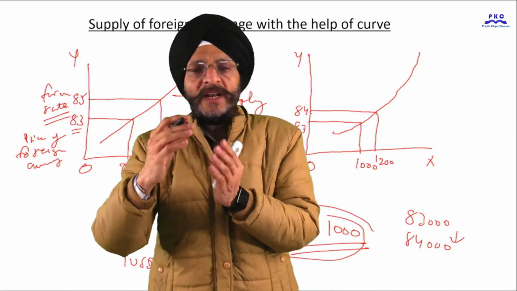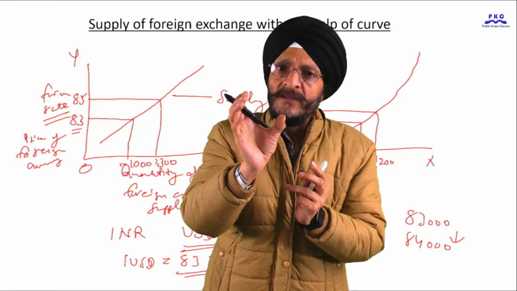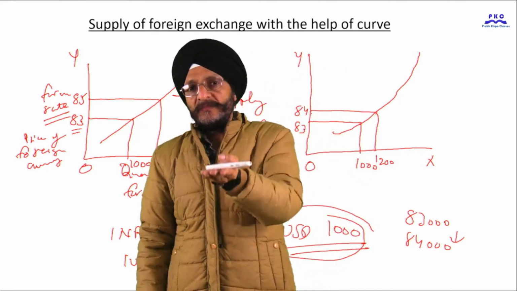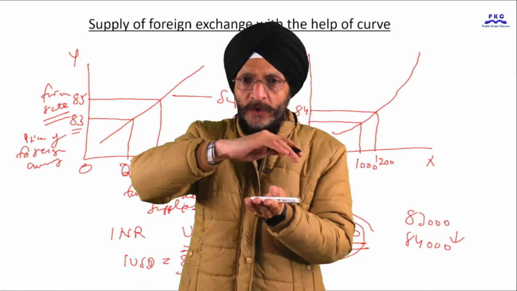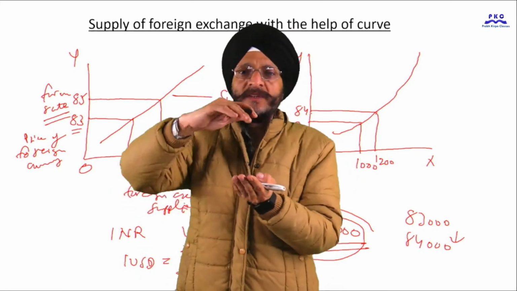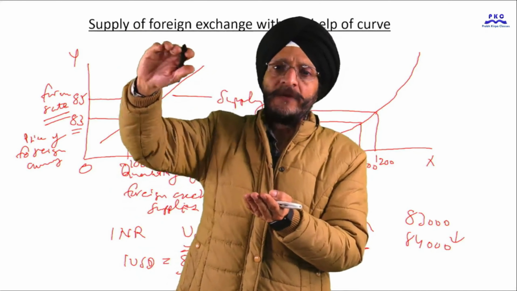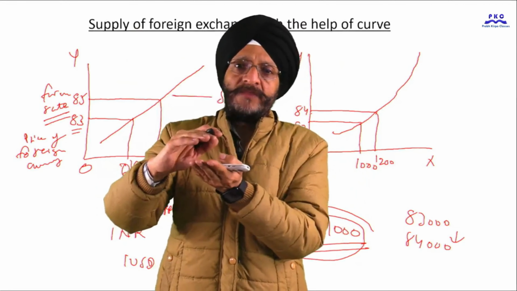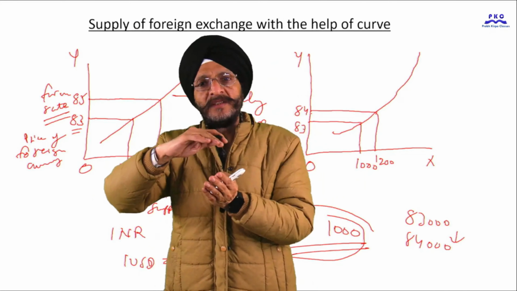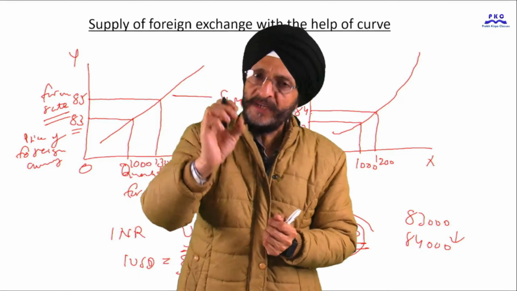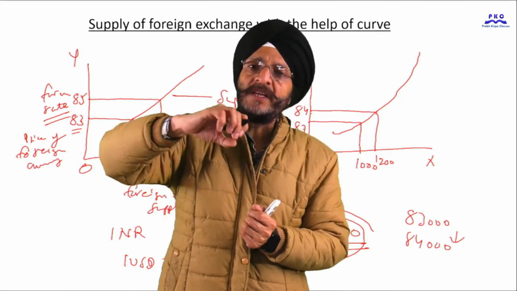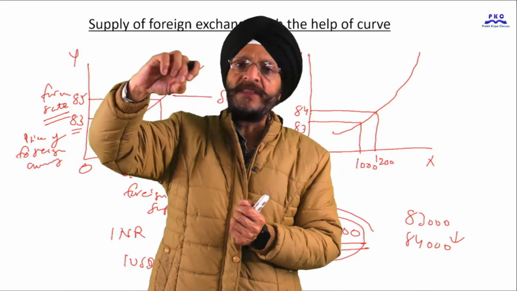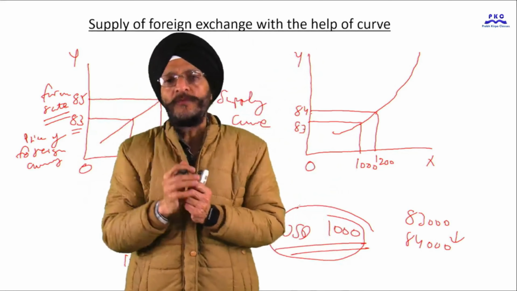So slowly, the increase in production or the level of goods which can be exported comes down. It may not increase after a certain point, or the increase in quantity may decrease with the increase in price of foreign exchange.